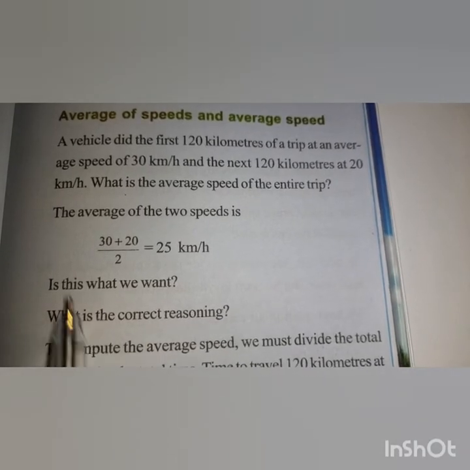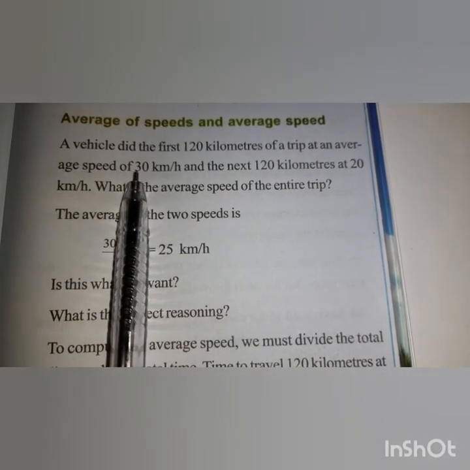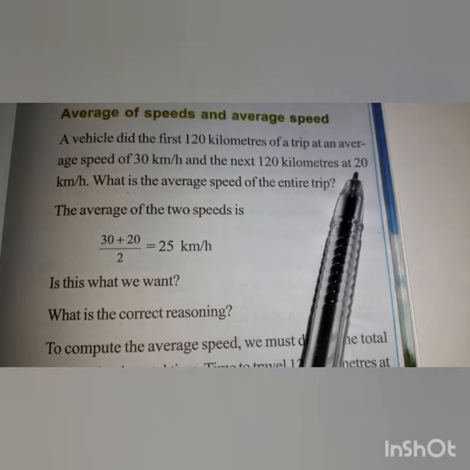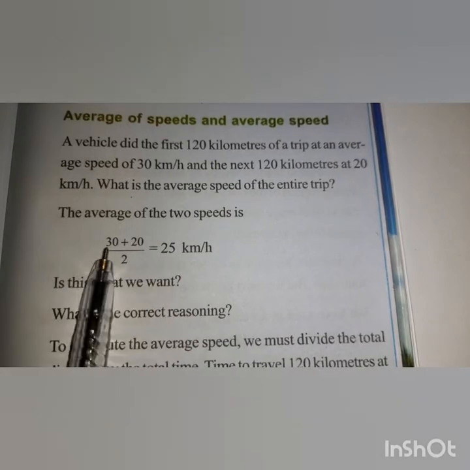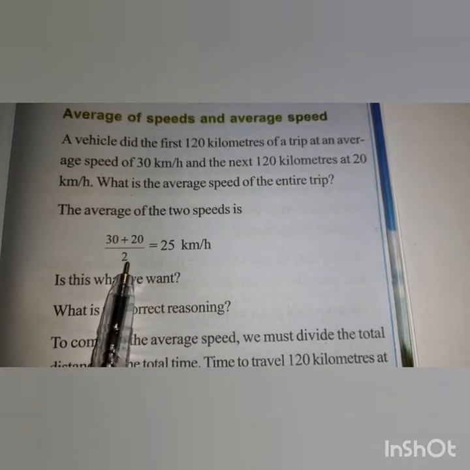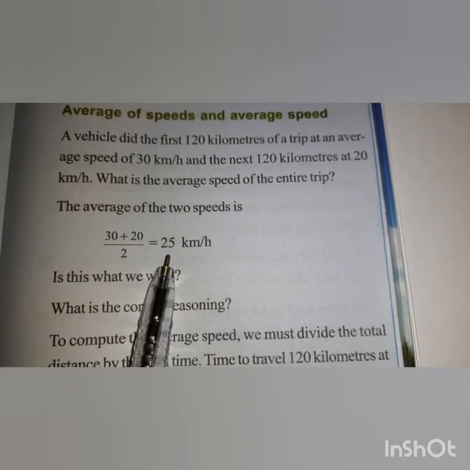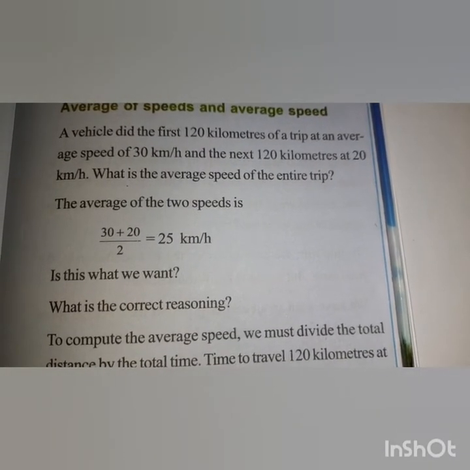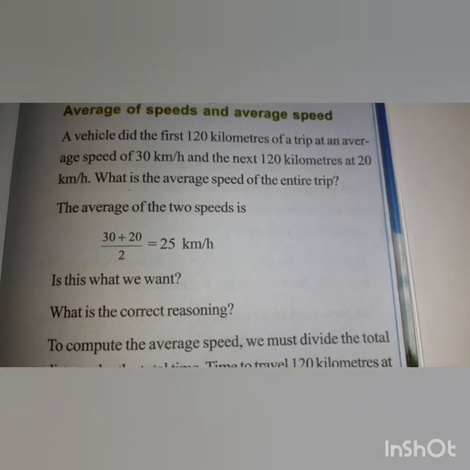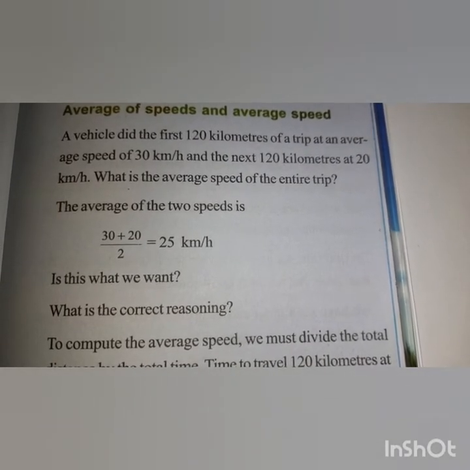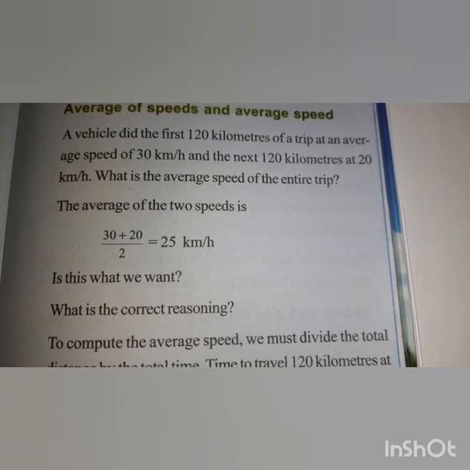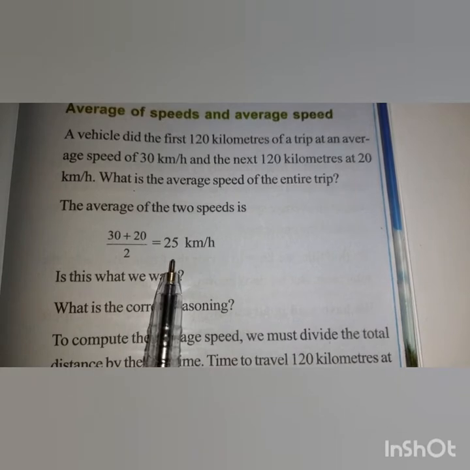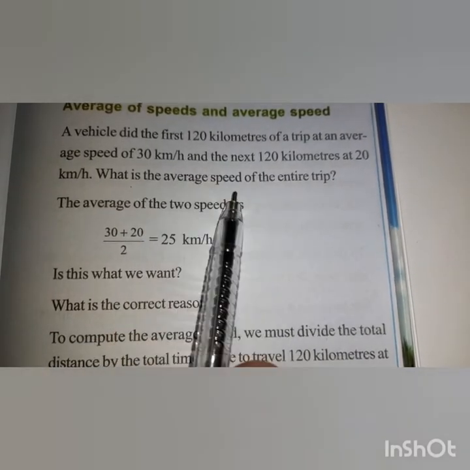if you find the normal average of the speeds, 30 and 20, that is 30 plus 20 by 2, which is 25. But for the entire journey, we cannot say that the average speed is 25. The first 120 is at 30 and the next 120 is at 20, so we cannot say that it is correct.